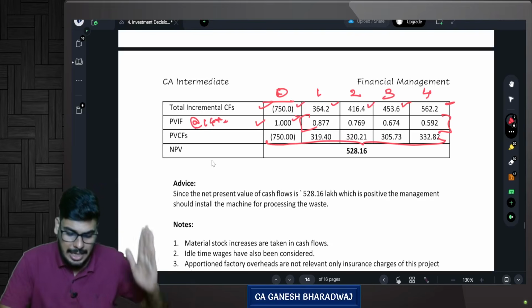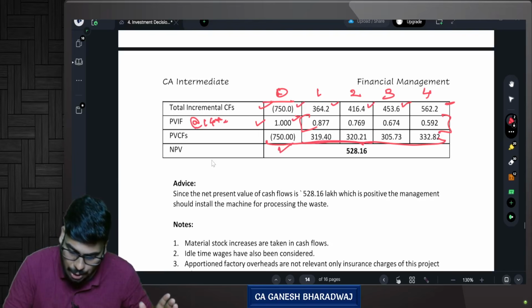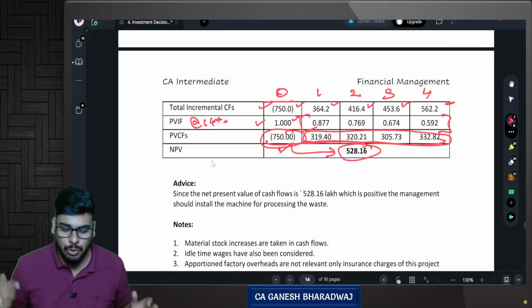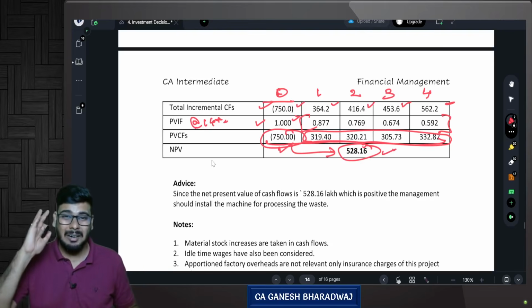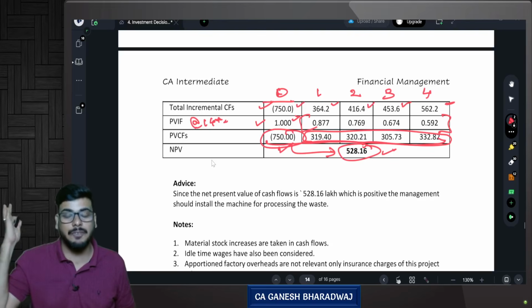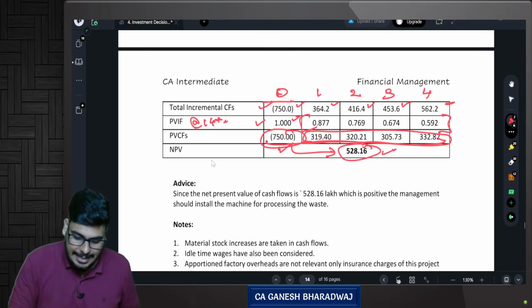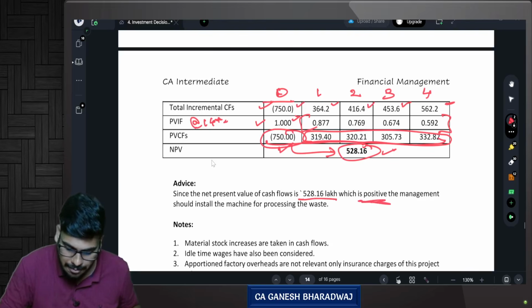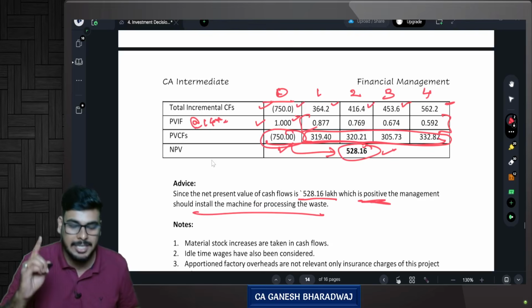So your present value of inflow minus your present value of outflow gives you the net present value. And if you do this in this question, you are getting a net present value of positive 528.16. Since the NPV of the cash flows is 528.16, which is positive, the management should go for installing the new machine.